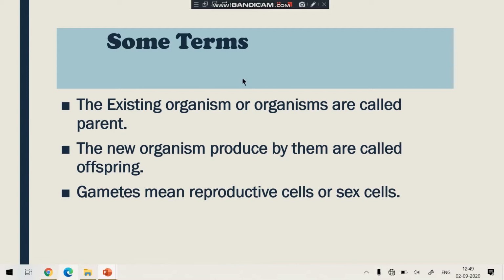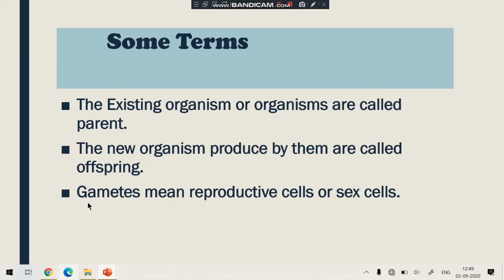For going further in this topic, there are some terms which you should know. What is meant by parent? The existing organism or organisms are called parents, meaning the organism which is producing the new one. And the new organisms produced by them are called offspring. Clear?